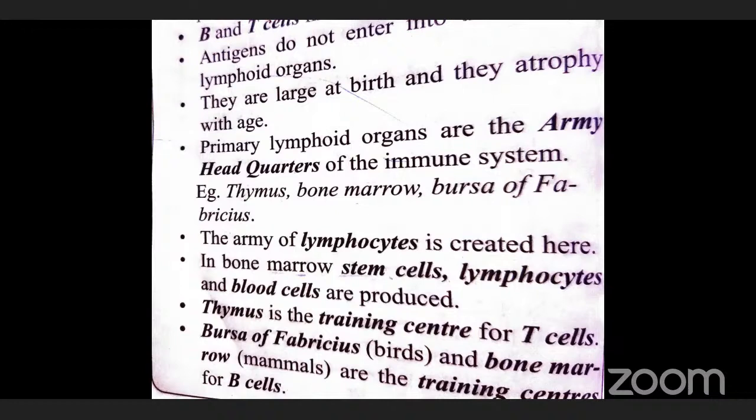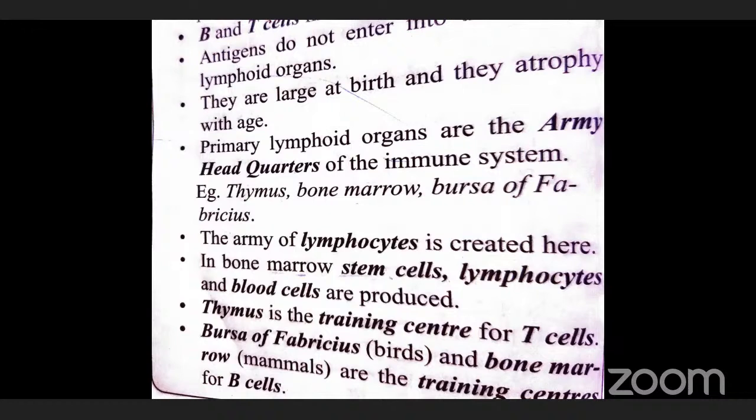So the primary and secondary lymphoid organs both support immunity development. The primary lymphoid organs support the production of B cells and T cells, which function in the secondary lymphoid organs.